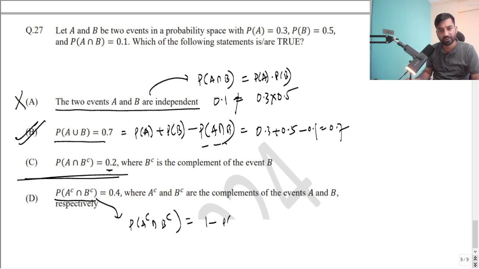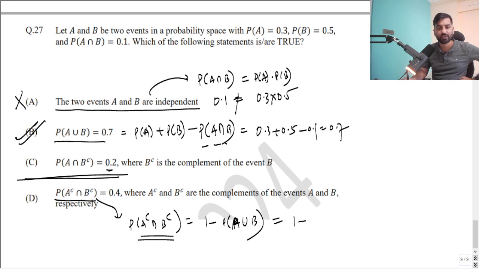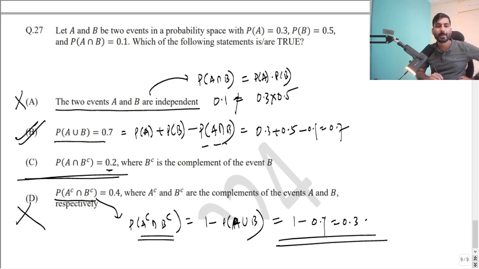1 minus the probability of C. Probability of both not happening, they are saying, right? A complement means event A is not happening. B complement is event B is not happening. So both events not happening is equal to 1 minus the probability of A union B, right? So 1 minus what is this? This is 0.7. It must be 0.3, right? So this option is also eliminated.